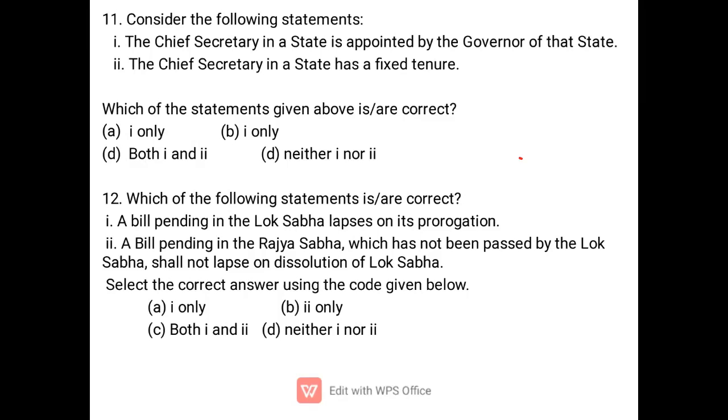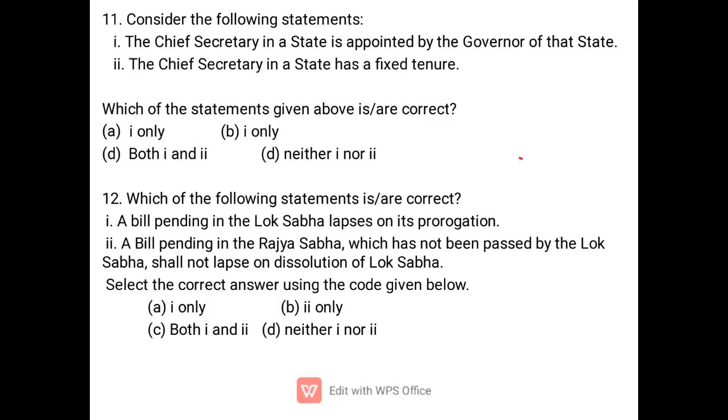The chief secretary in a state has a fixed tenure. We know that the chief secretary in a state doesn't have a fixed tenure. It may be 1 year, 2 years, or 6 months, etc. So option 2 is not correct. Okay, so next, the chief secretary.